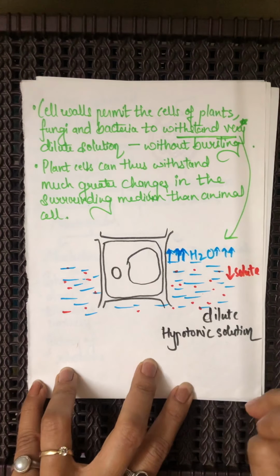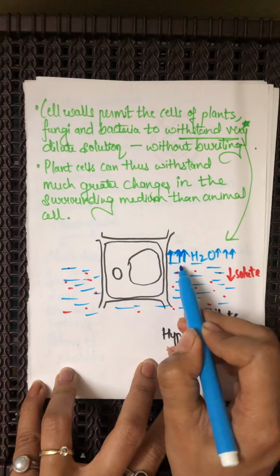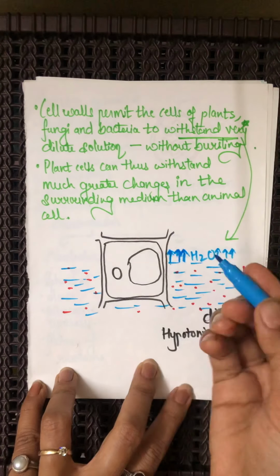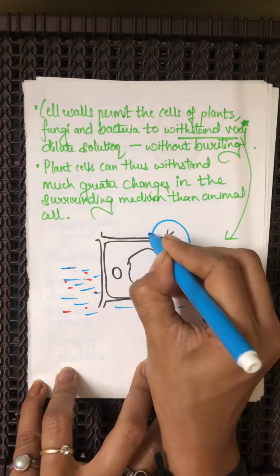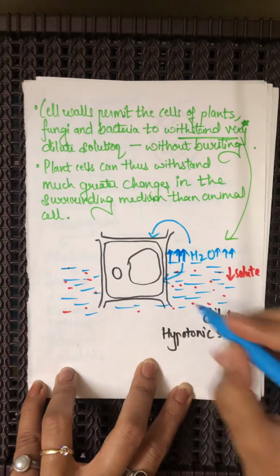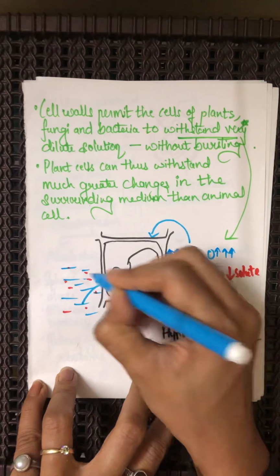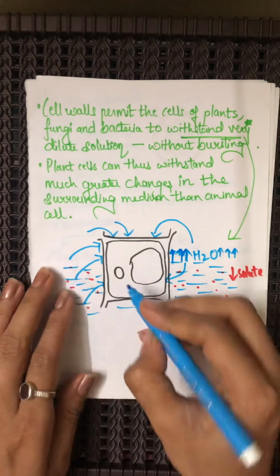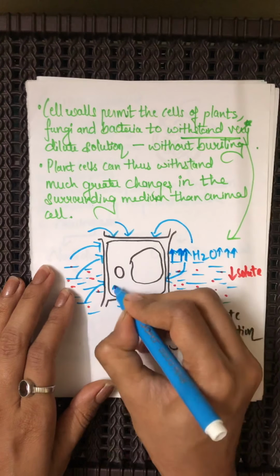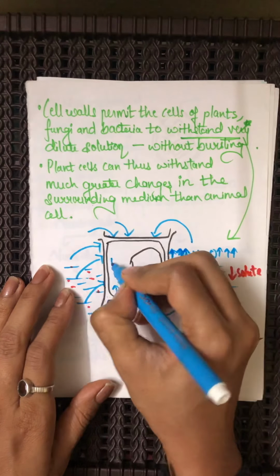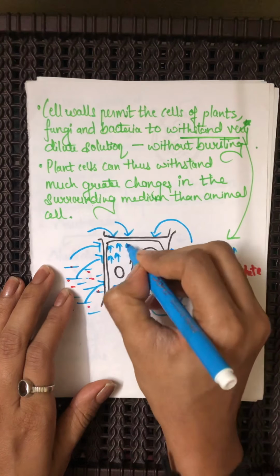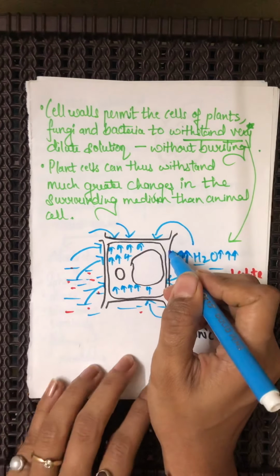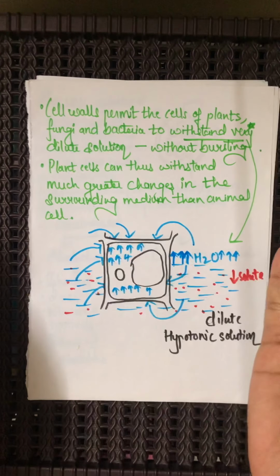Now what will happen in such a situation is that the water content is very high in the surrounding medium, therefore the water will keep on moving from the region of high water concentration to the region of low water concentration. The water is continuously going to get inside the cell. Now if the water keeps on going inside the cell, what is going to happen? The cell is going to be filled with fluid, a high amount of water, and therefore it may burst because of so much water.